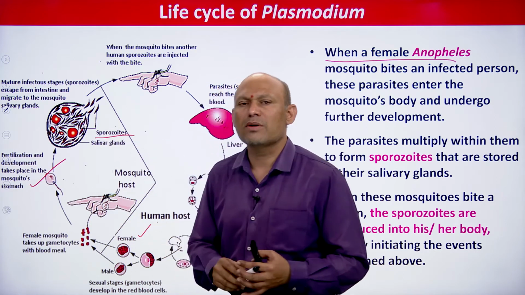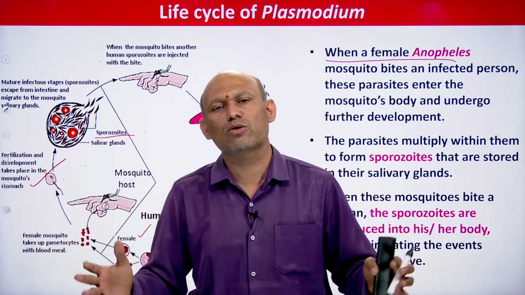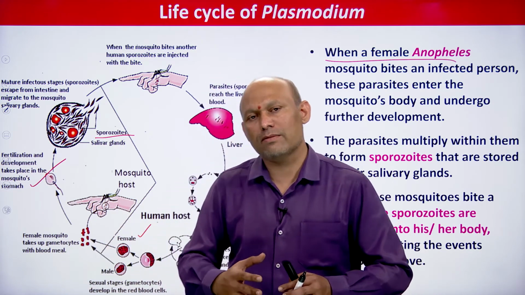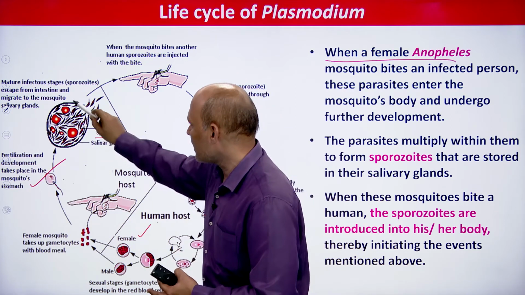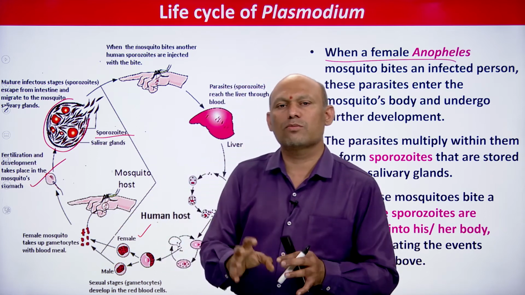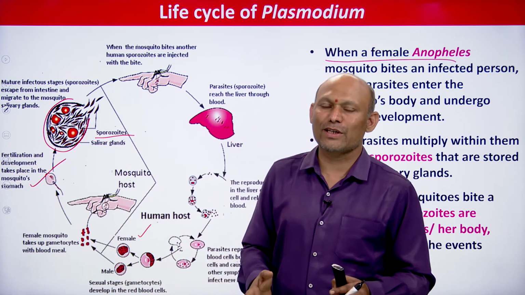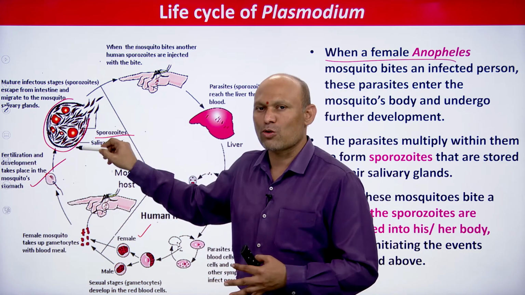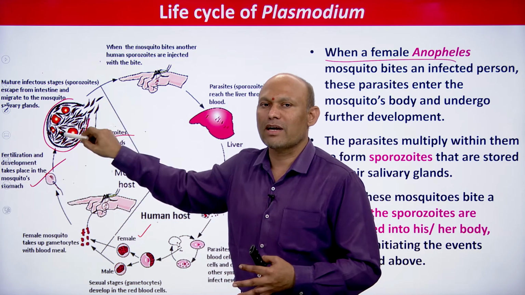Sporozoites are formed, and the cyst ruptures. The sporozoites are released into the hemocoel, and they are carried to the salivary gland, which is directly shown in NCERT. Inside the salivary gland, all sporozoites are stored, and sporozoites are the infective stage to human beings. So, these sporozoites are in the salivary glands of the female Anopheles mosquito.